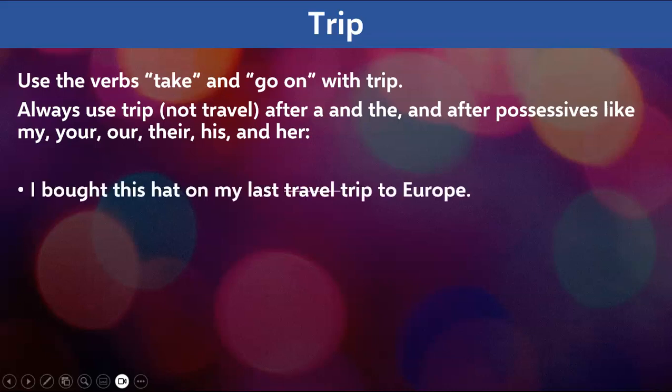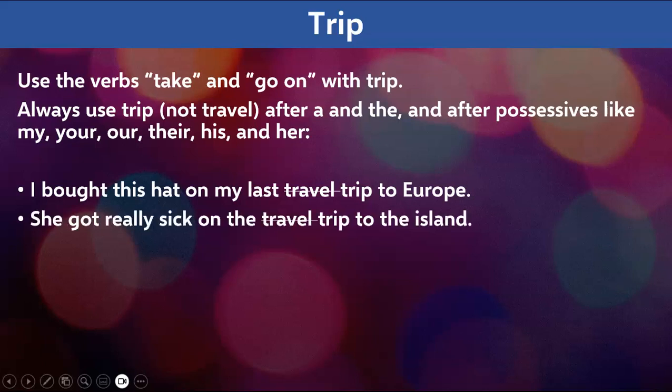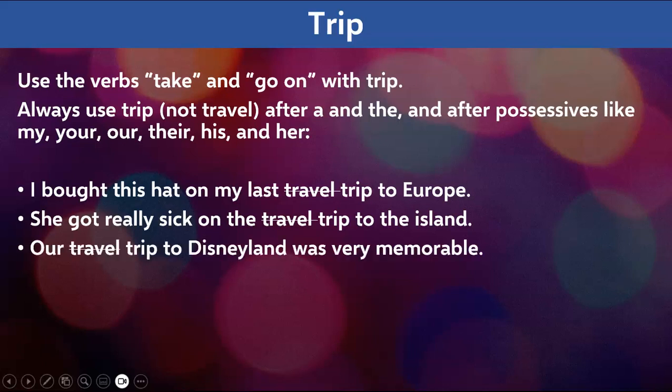I bought this hat on my last trip to Europe, not travel. And that is why I have struck the word travel. Travel is wrong in the sentence. I bought this hat on my last trip to Europe. She got really sick on the trip to the island. Again, not travel. This is wrong. Number 3. Our trip to Disneyland was very memorable, not travel. Okay, the correct one is our trip to Disneyland was very memorable.